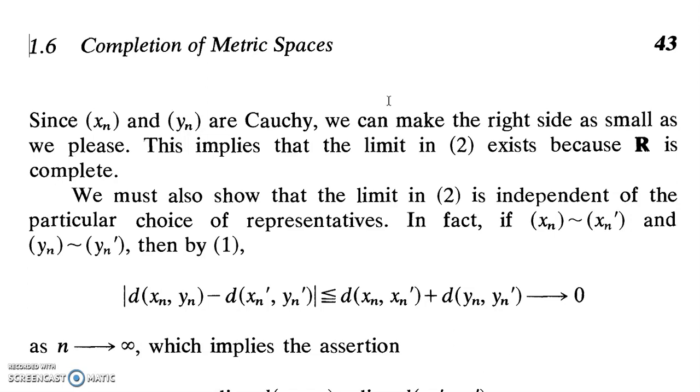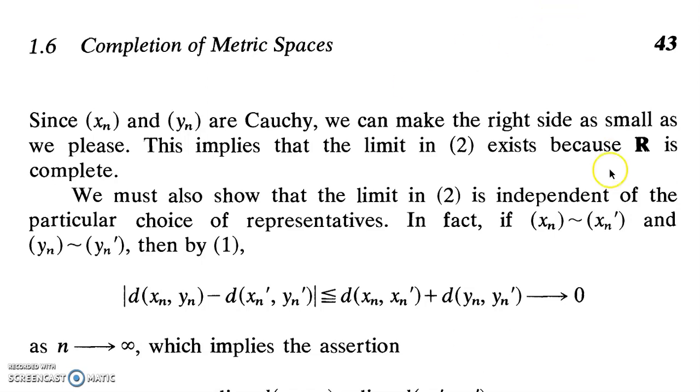So in other words, we have to establish the fact that the definition is valid, in the sense that it should not depend upon the representation. So instead of xn and yn, if you represent it by some other possible representation, the definition does not change or the limit does not change at all.